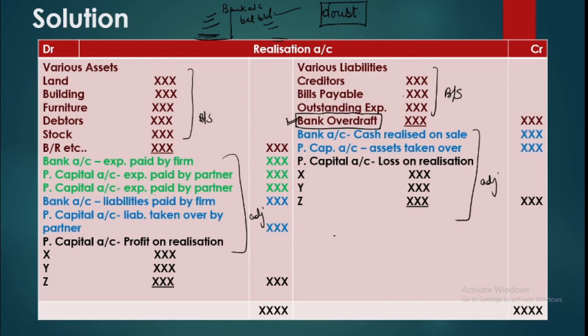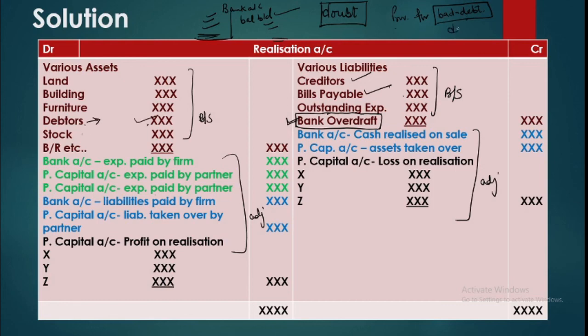Okay. And there is another thing, there are certain provisions. Provisions can be for the known losses, like you have provision for bad and doubtful debts. You know that there are going to be some bad debts. This is a certain liability, certain loss. There are certain losses and liabilities which are certain. Certain means that they are bound to happen. So those provisions will be recorded. These will be closed here. Like this is a provision for bad debts. You may either close it in the debtors and record the balance here, or you may close it here.